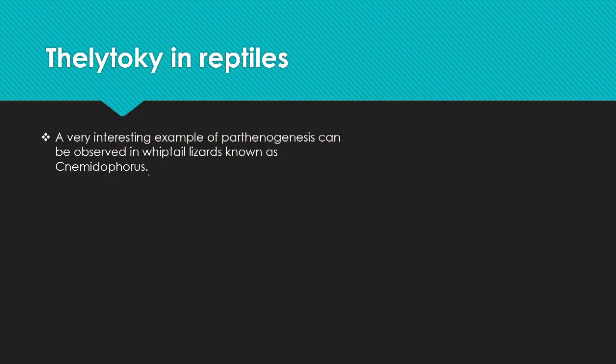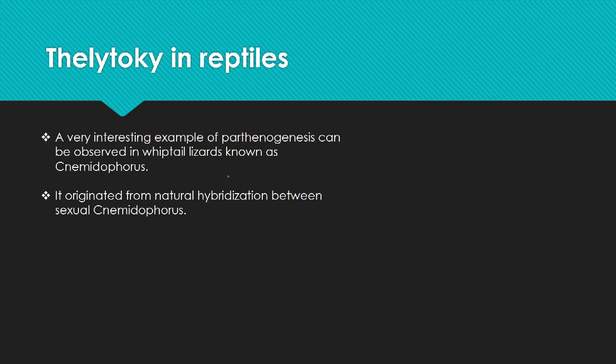So what happened is that Cnemidophorus are basically sexually reproducing lizards, but two different species of Cnemidophorus lizards reproduced naturally to give rise to a hybrid species. Now this hybrid species is sterile, and it starts reproducing through parthenogenesis.